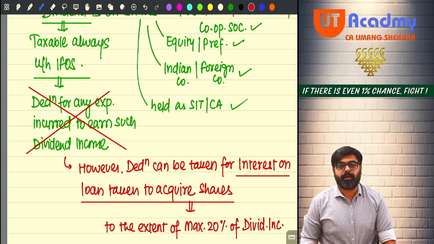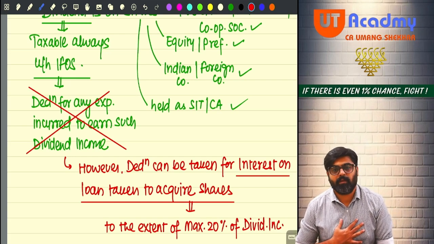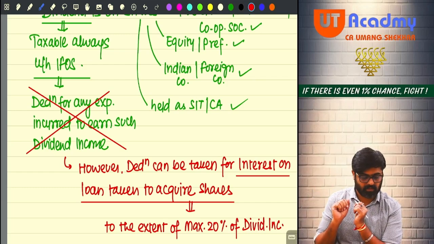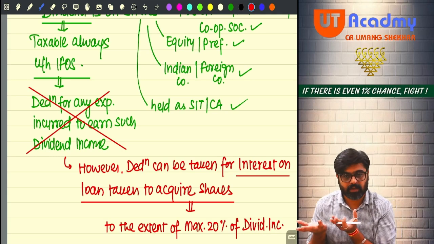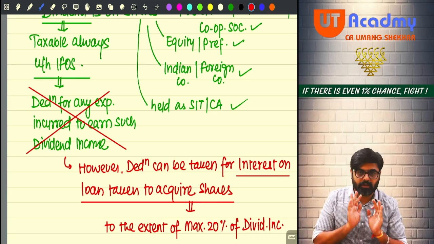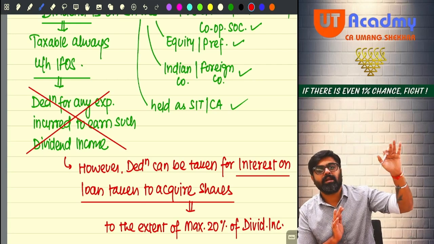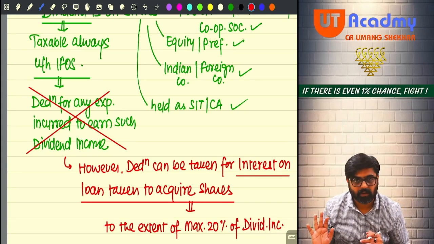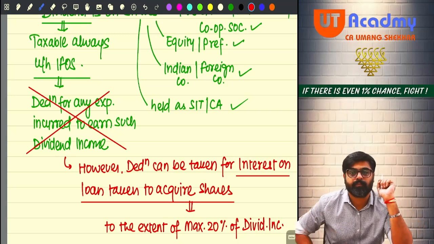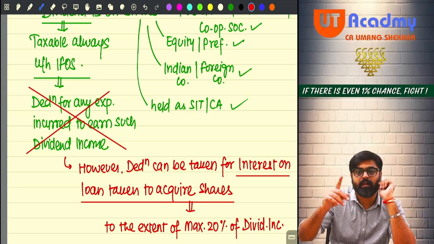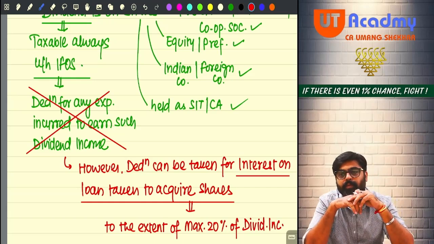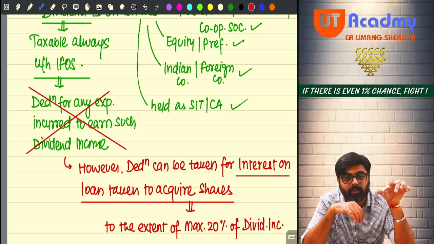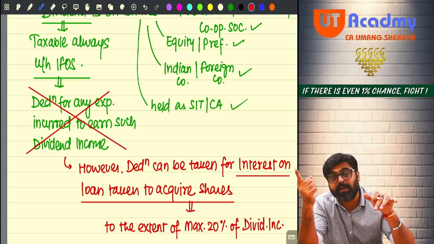So if the interest paid by you is, for example, 50,000, you have taken a loan to invest in the shares, and on this loan you are paying interest, will that interest be allowed as a deduction out of the dividend on such shares? Yes. But wait, the interest paid by you was 50,000 and the dividend income was 1 lakh. Can you claim 50,000 out of 1 lakh? The answer is no. The interest will be allowed to the extent of a maximum of 20% of your dividend income.